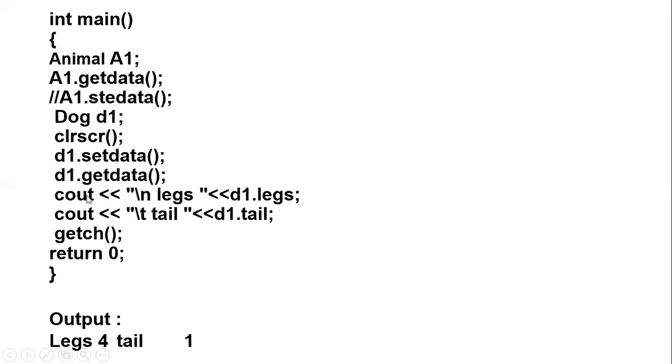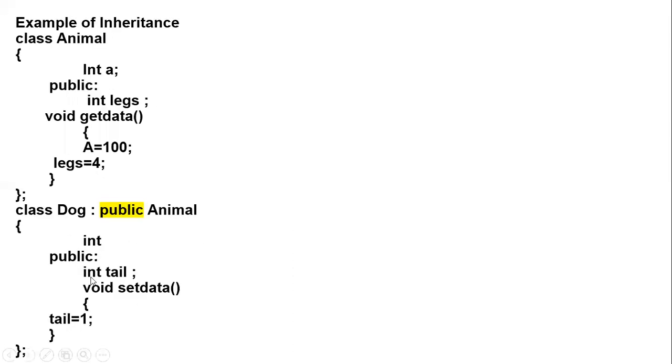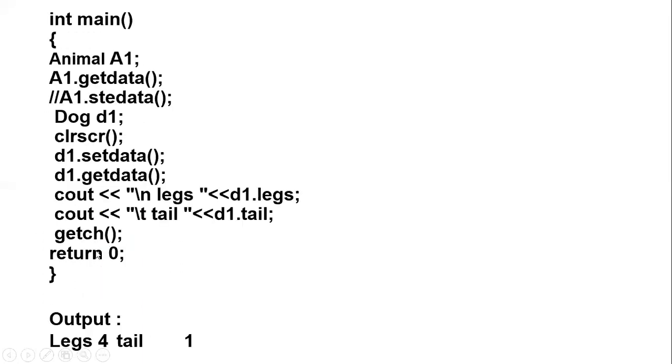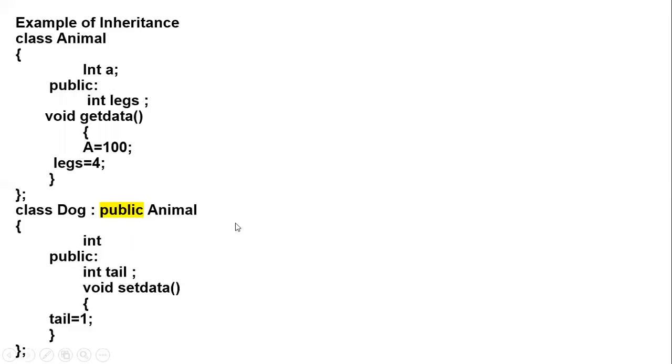Now here I am using legs d1 and tail d1. Both of these also work. Tail is a public member of the dog class, so d1 dot tail will work, and legs is a public member of the superclass.